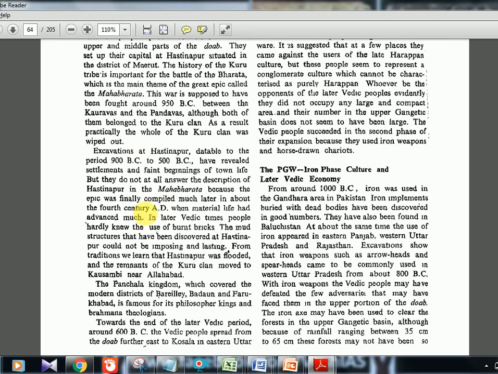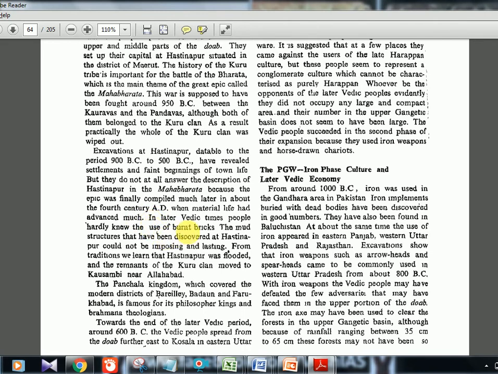It has a lot of palaces, golden palaces, and richness, and that means kingly kind of life you can tell. You have seen the Mahabharata serials and also you will be knowing. So that is why the book is compiled later. That is why too much exaggeration is there. Okay, it is not like they had that much great life or urban society. So that is about the Mahabharata story.